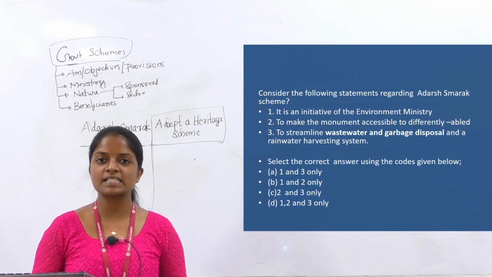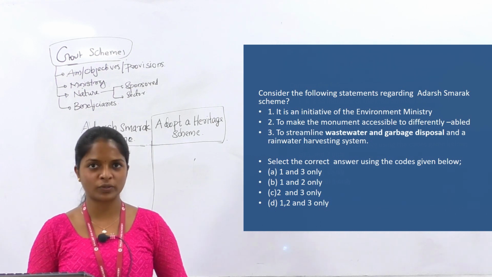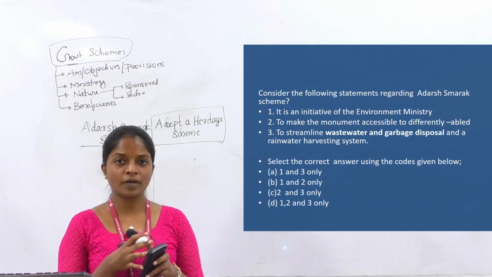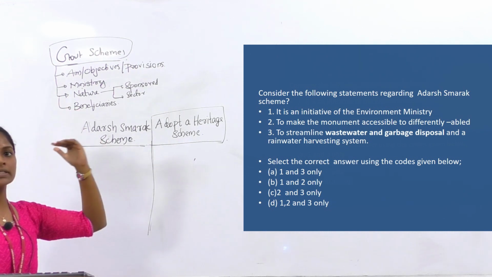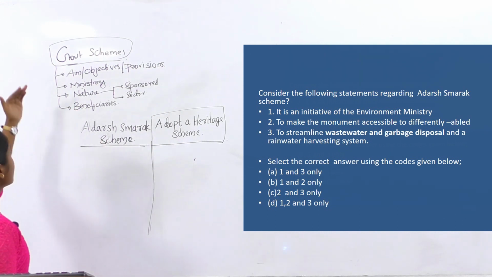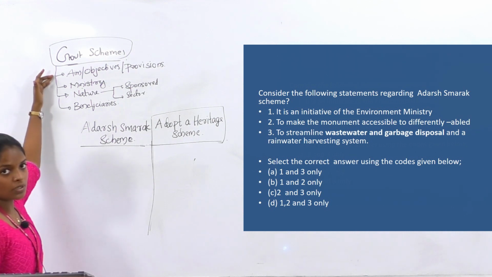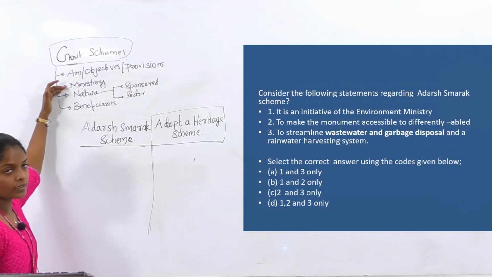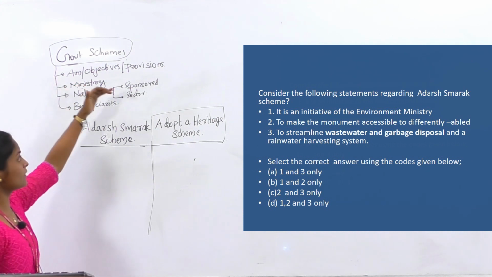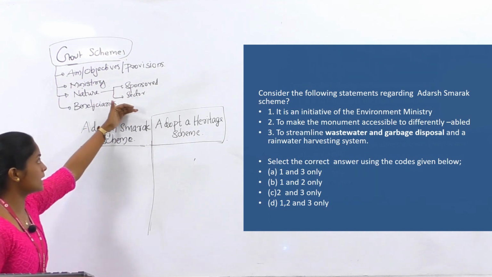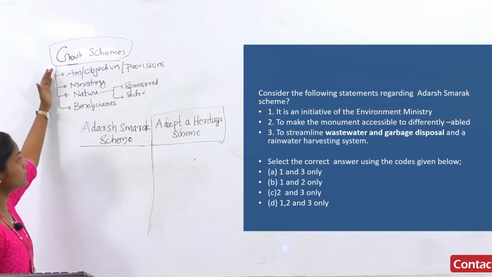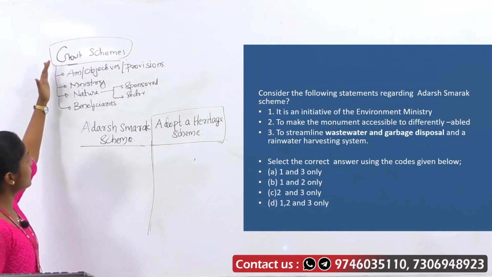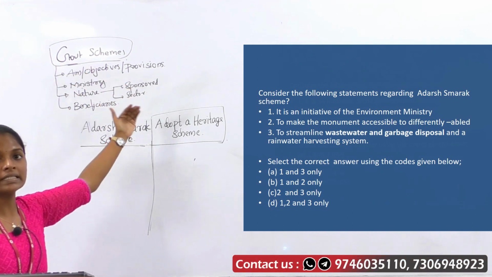Here we will be discussing some important government schemes and model questions. So from the prelims point of view, when you read a government scheme, you should keep in mind certain things like the aim or objectives or provisions of the scheme, then the ministry involved and the nature of the scheme, like whether it is centrally sponsored or a central sector scheme, and the beneficiaries included under the scheme. So these are the main things you should keep in mind when you read a government scheme.